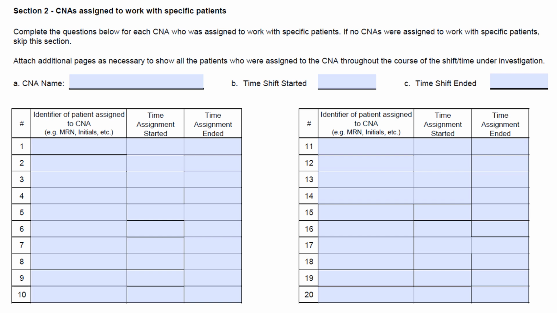For each CNA, include their name, the time their shift started, and the time their shift ended. You will also provide the following information in the table: identifier of the patient they were assigned to, such as medical record number, initials, or other appropriate identifier, the time the assignment started, and the time the assignment ended.